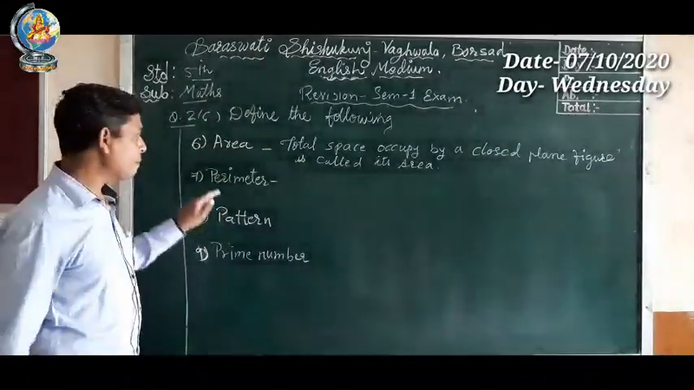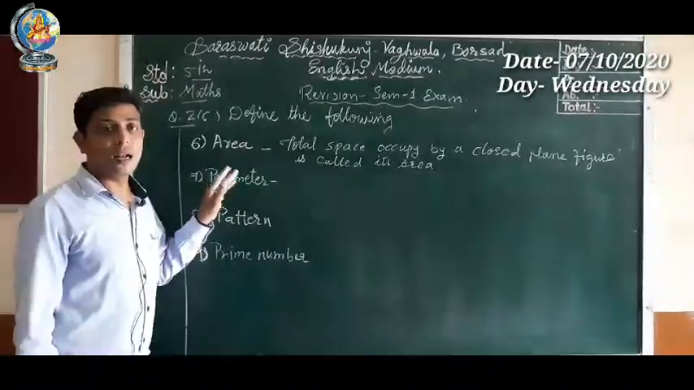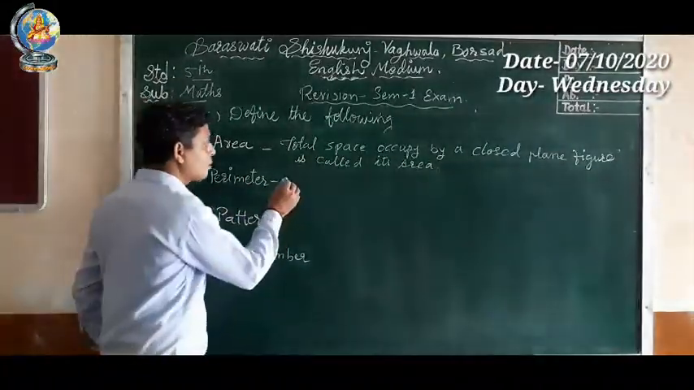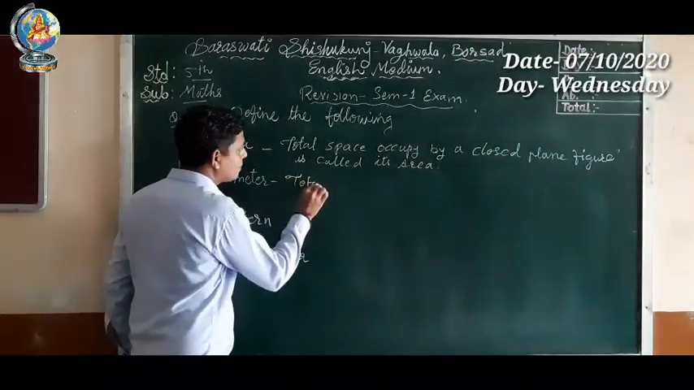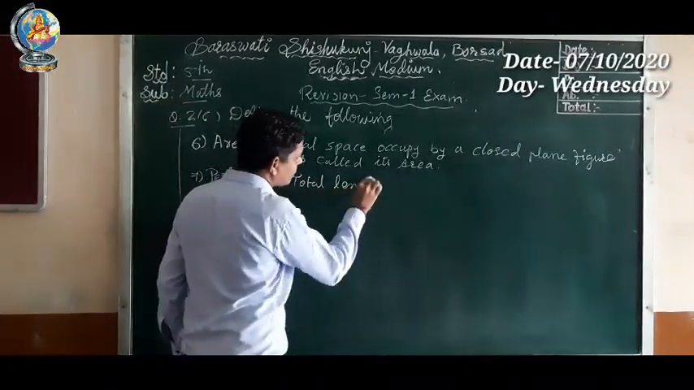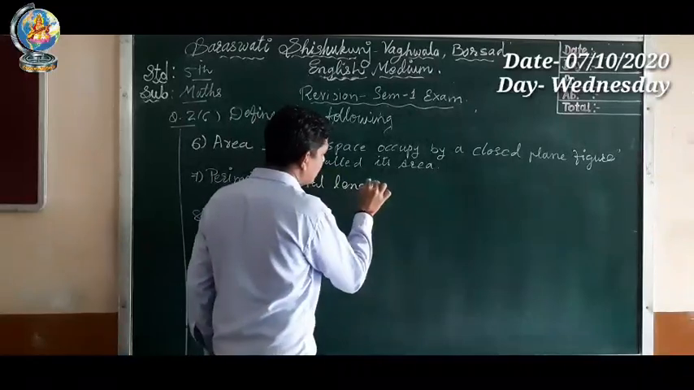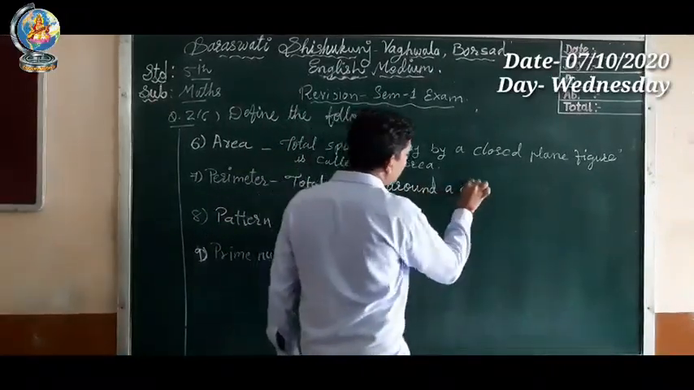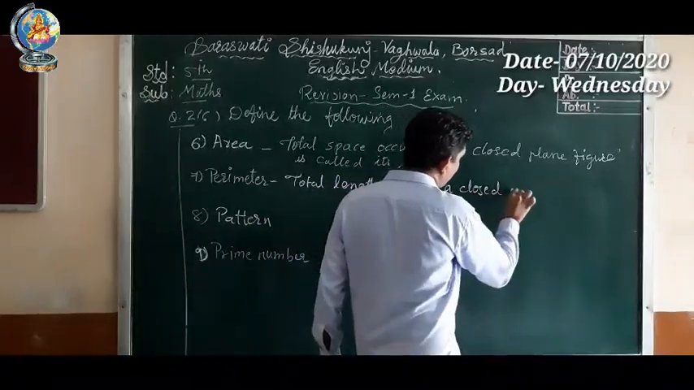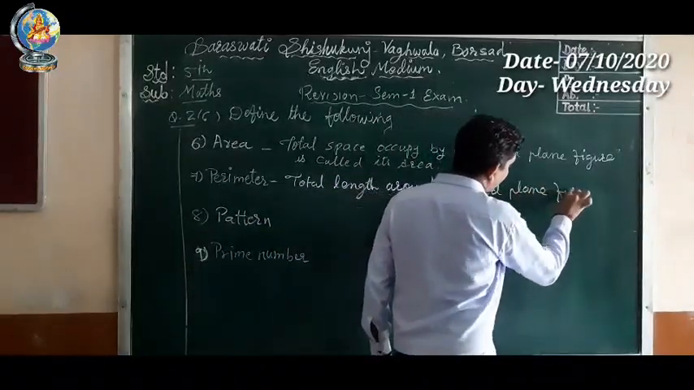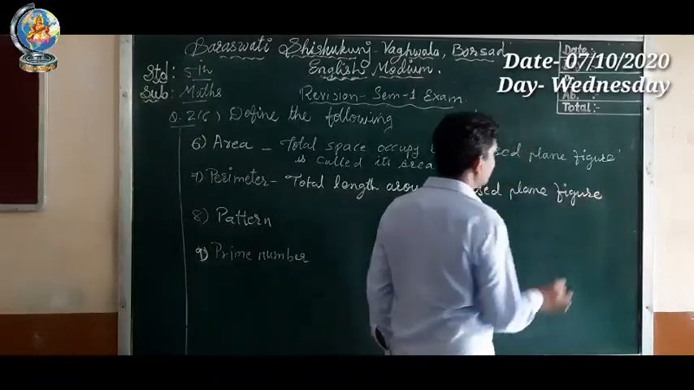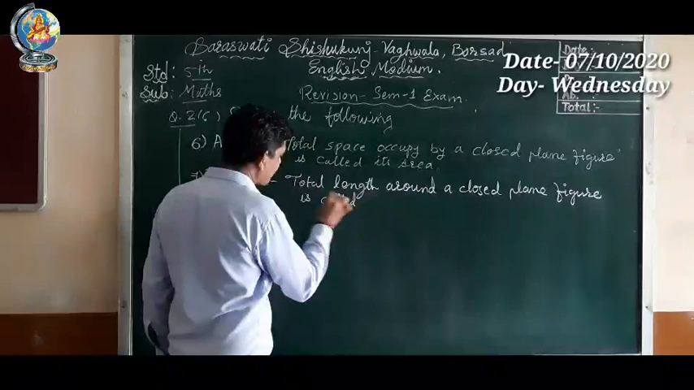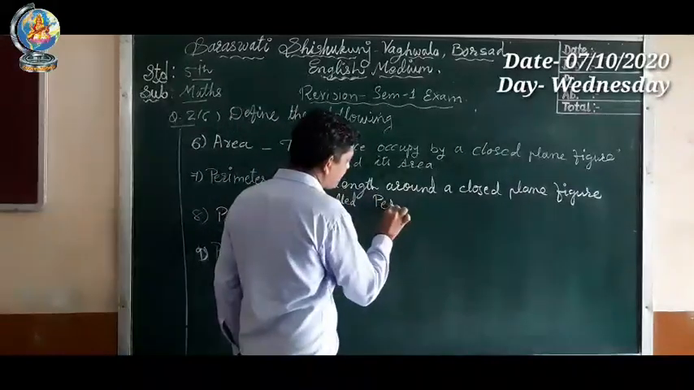Next definition is perimeter. The total length around a closed plane figure is called perimeter. So let's write: total length around a closed plane figure is called perimeter.